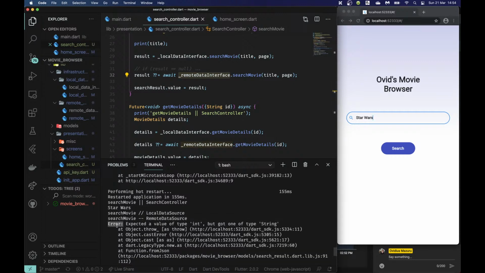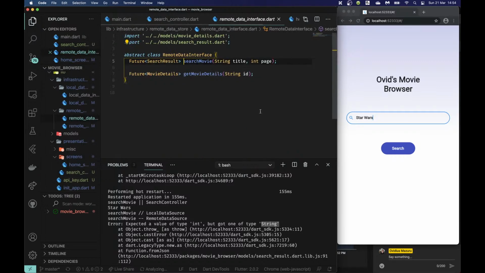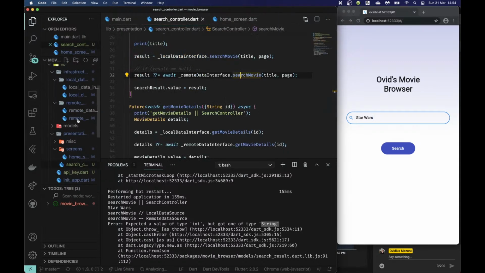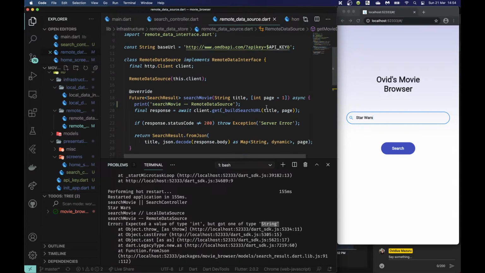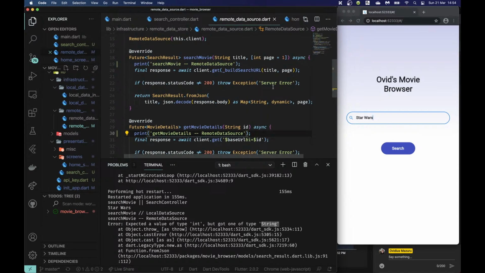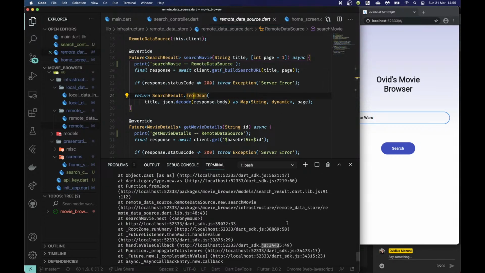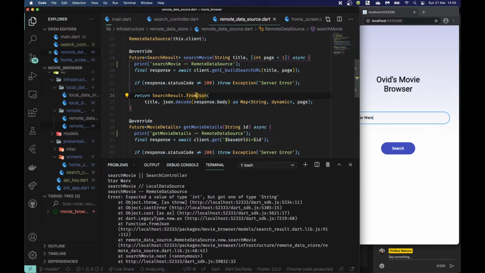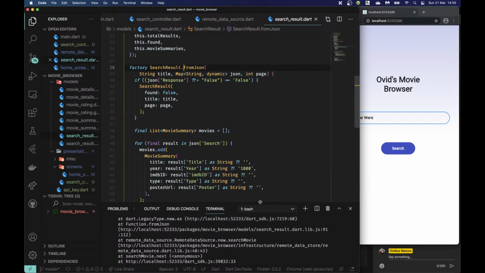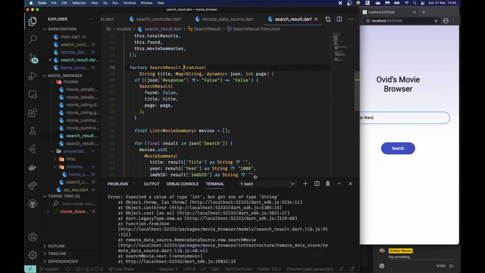And then finally we got an error because we expected a value of type int but got one of type string. And that was in search movie here. And that would have been in the from JSON over here. Okay. This might be a little bit of a headache to debug, because I remember the from JSON was, it's not so long.